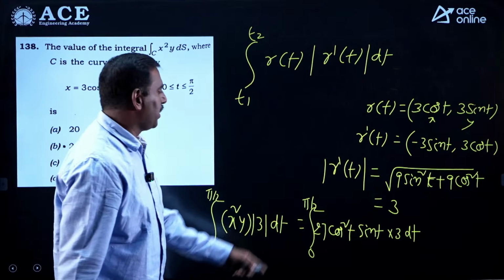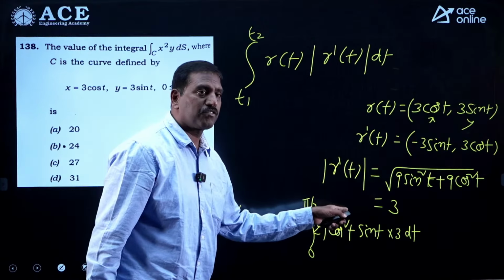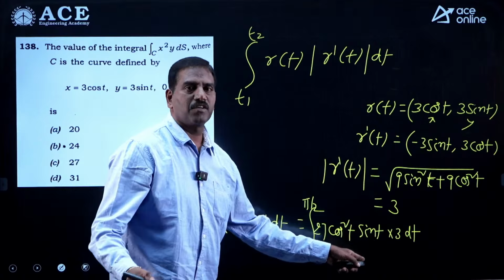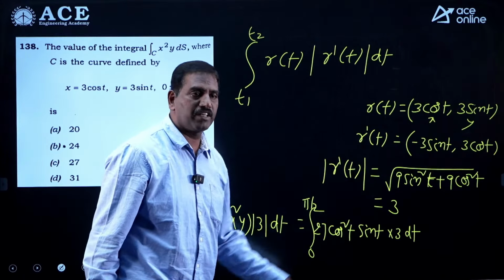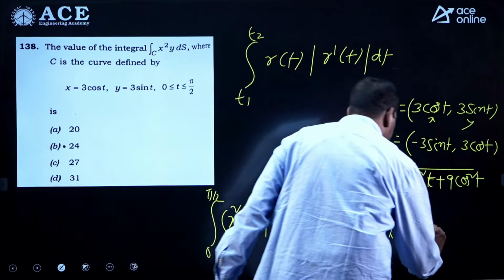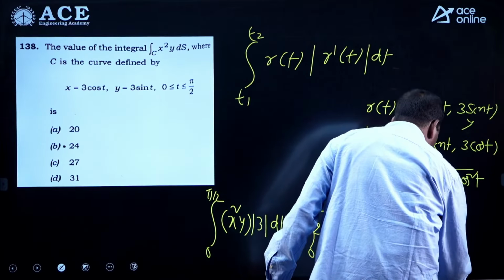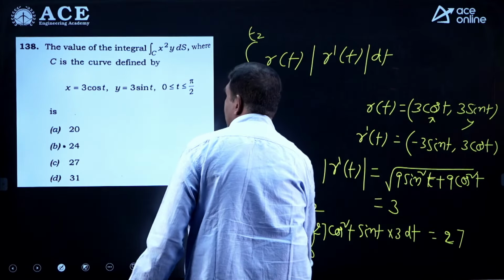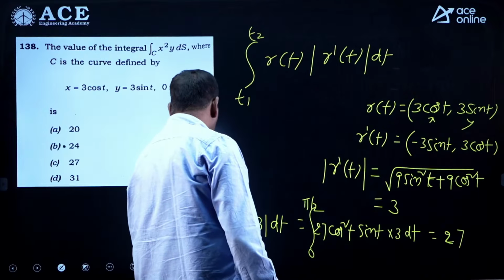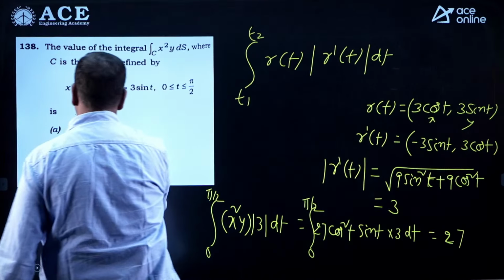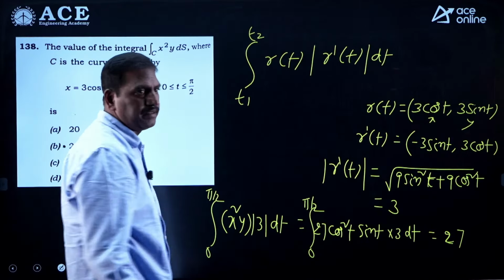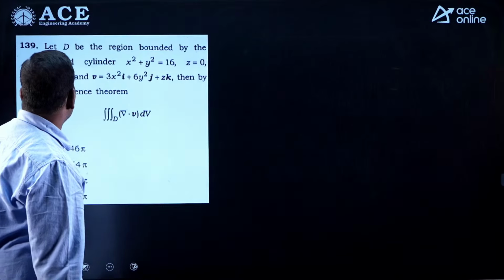Now integrate. This is in the form f of x whole power n into f dash of x. Use that formula to find the integration. After integration and calculation, the final answer we get is 27. 27 means option C is correct. Okay, right. Coming to the next problem.